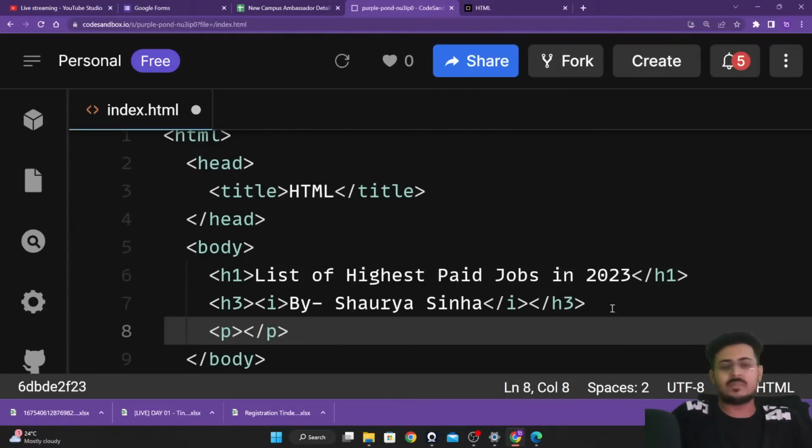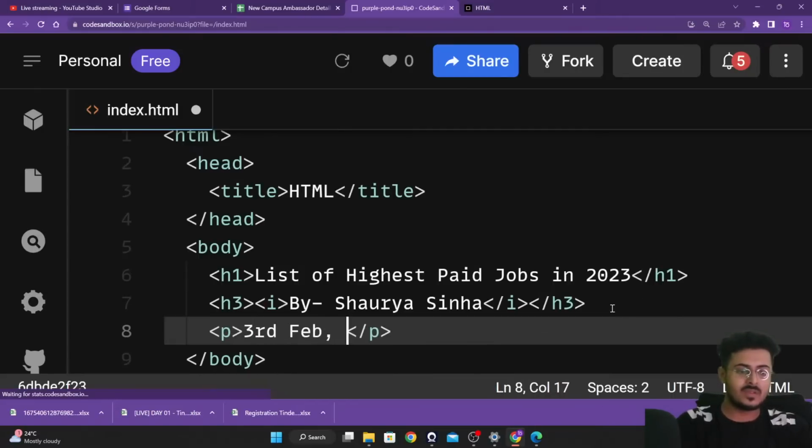P tags are usually used to write normal text. Everything that we write on our website, we put inside of tags. For directly writing our text, we usually use a paragraph tag. So what we'll be doing is writing today's date. What is today's date? Let me just refer to it. 3rd Feb 2023. Okay, let's put up today's date.